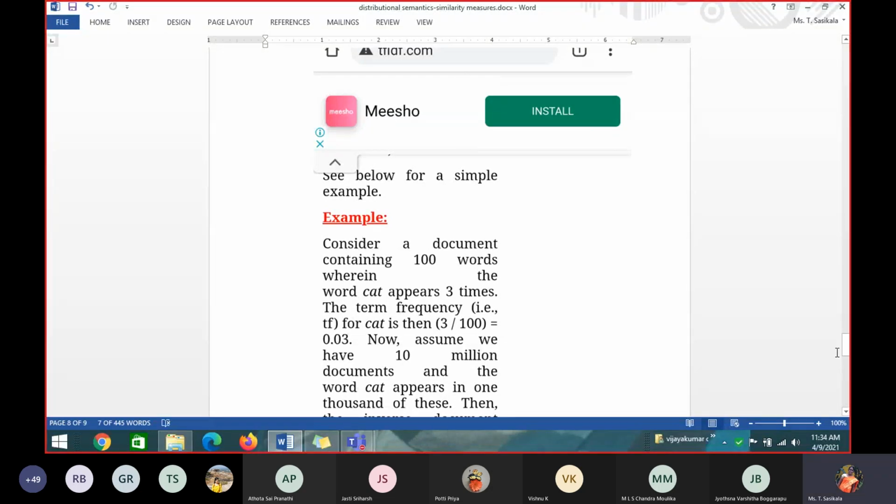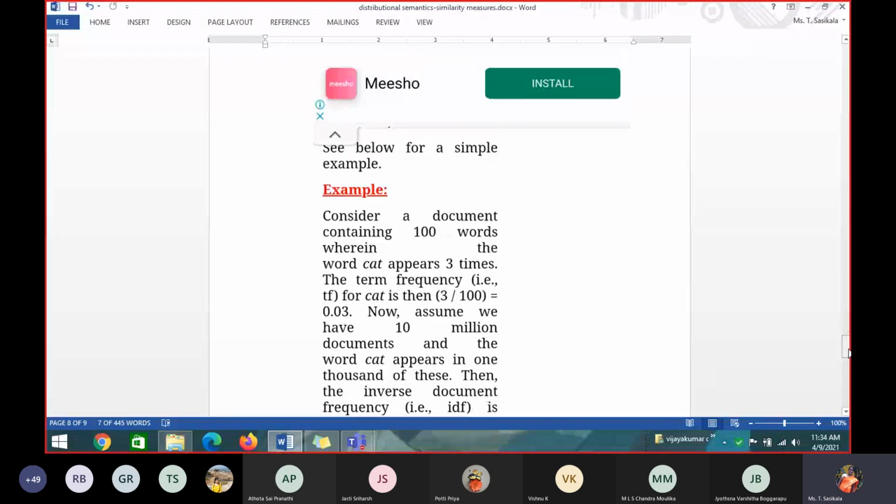Even if you do not know the final answer, can you use the substitution, log of, based on the definition of IDF, the total number of documents divided by the number of documents having the term T. So what will be log of?